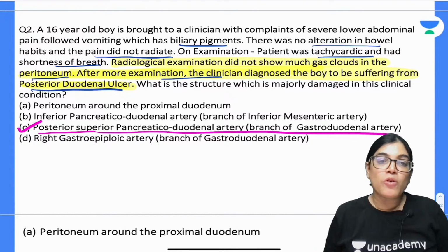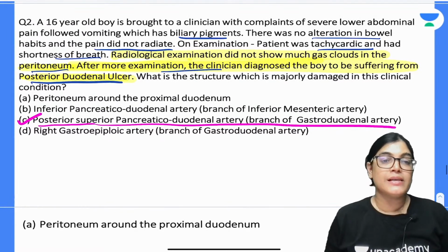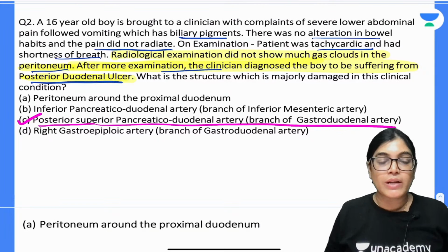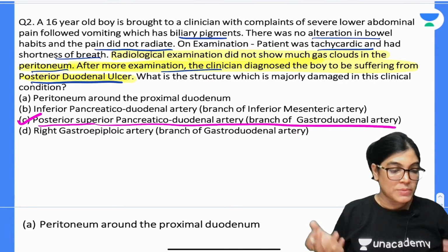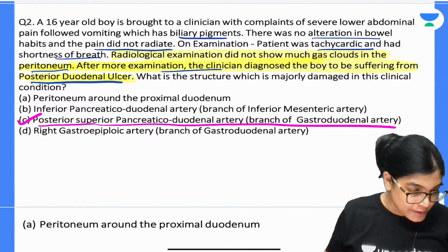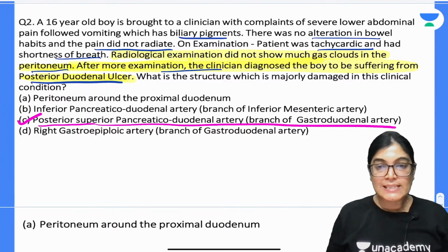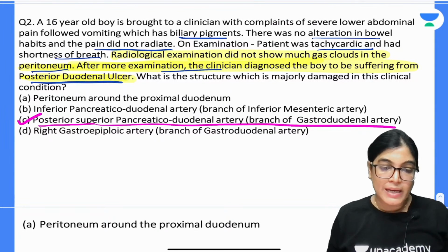My answer is posterior superior pancreatico-duodenal artery. Your doubt should be why? Your question must be why. So let me prove it. Mafiz is also telling the same answer, he is also telling C is the correct answer. Let me come to the correct answer.